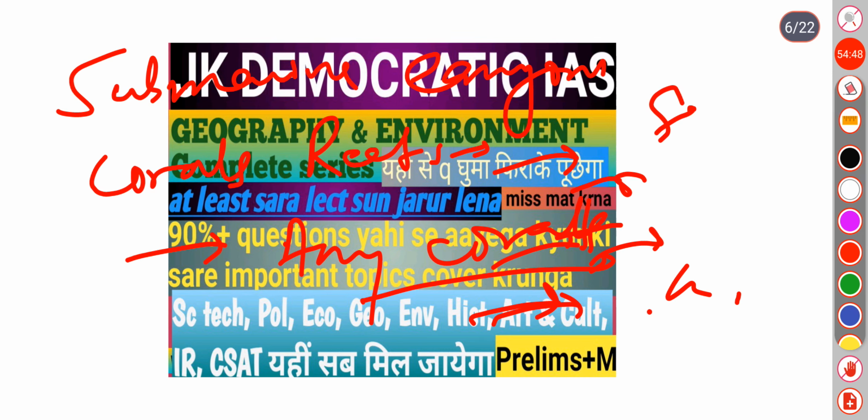So suppose clockwise direction, which hemisphere, northern or southern? Anti-clockwise is southern hemisphere, and clockwise direction is northern. Okay, is it clear?